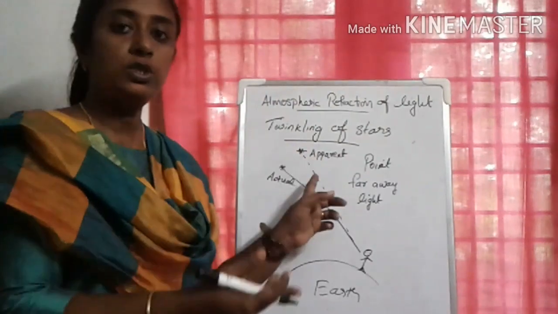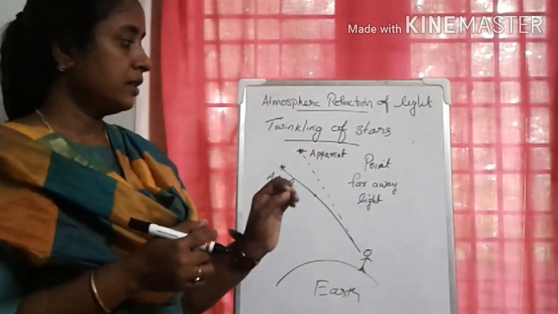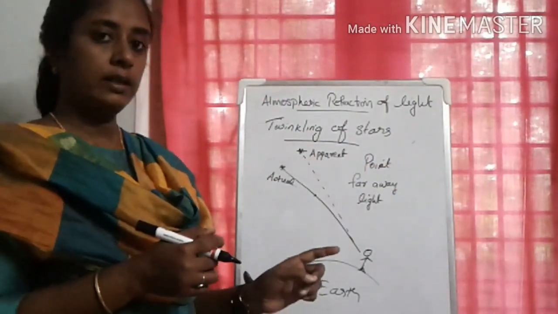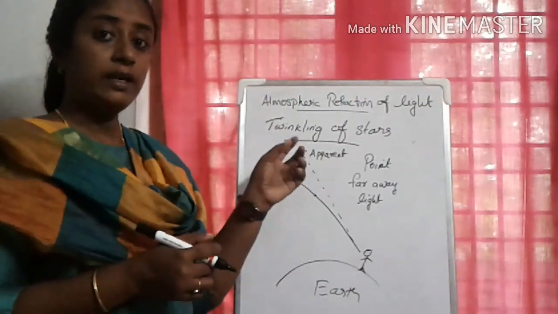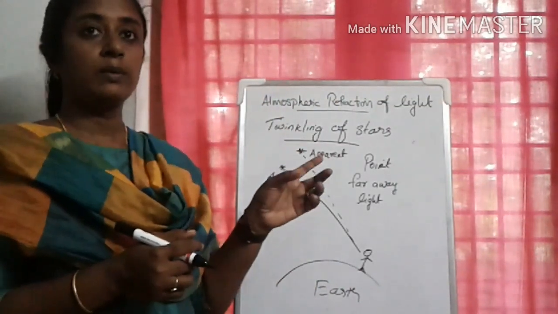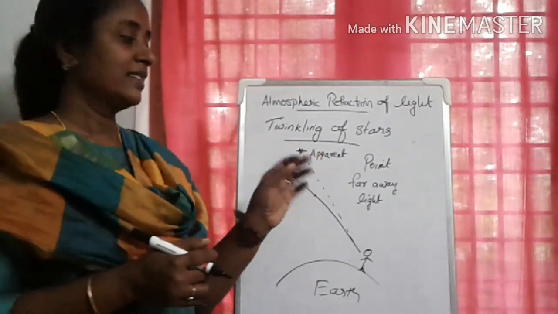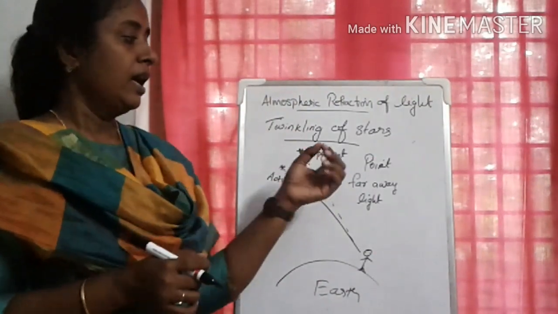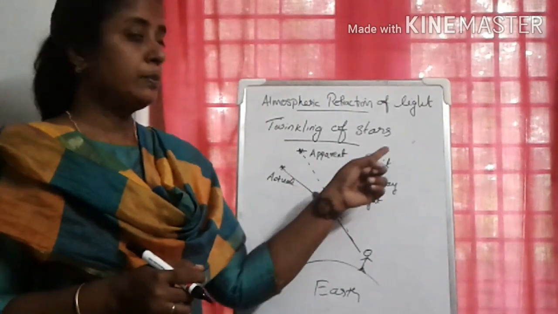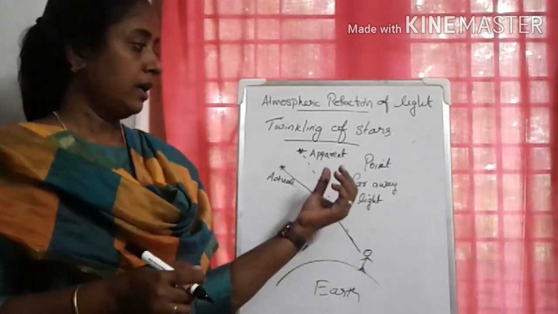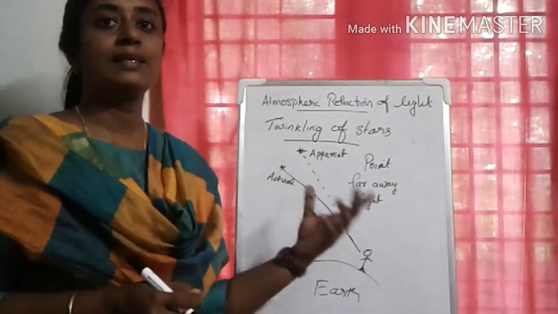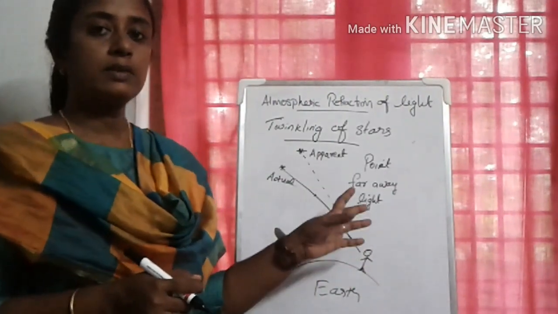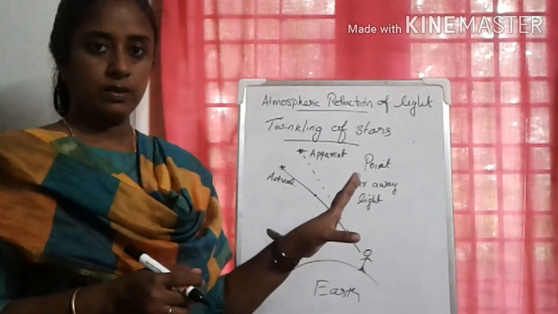That also keeps on changing. Stars are considered as point sources of light, and sometimes more amount of light reaches from the point source, sometimes less amount of light, and this gives the twinkling effect. Okay.